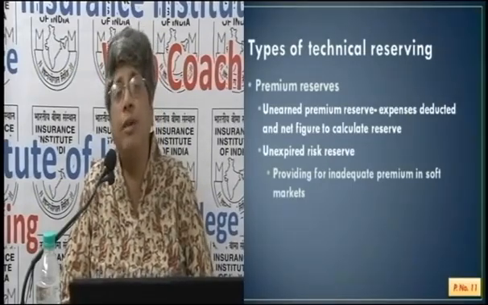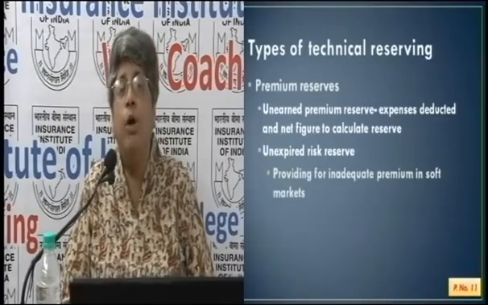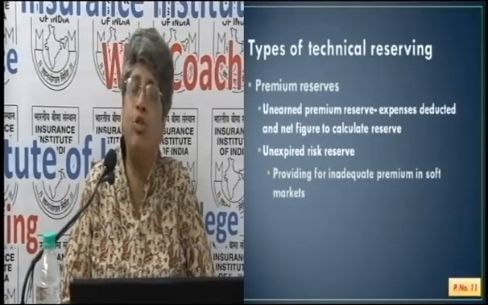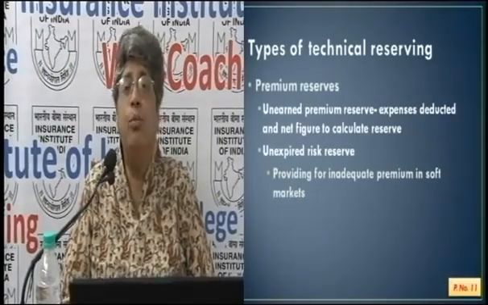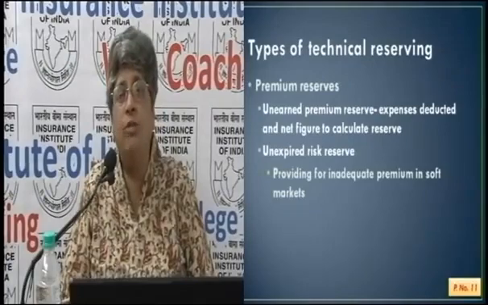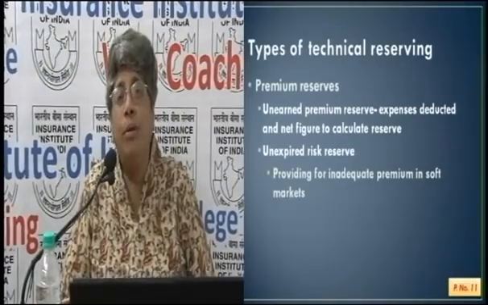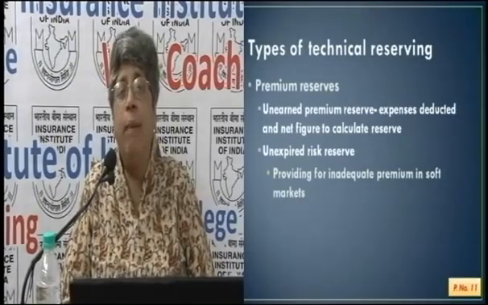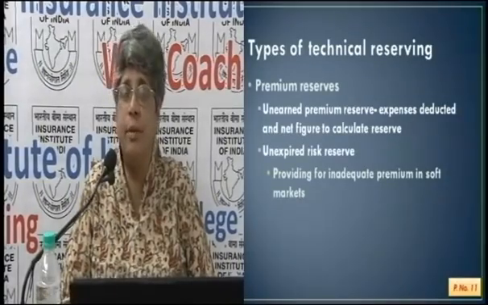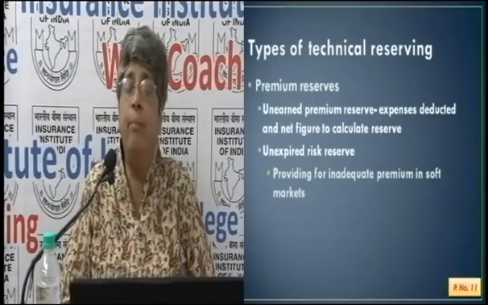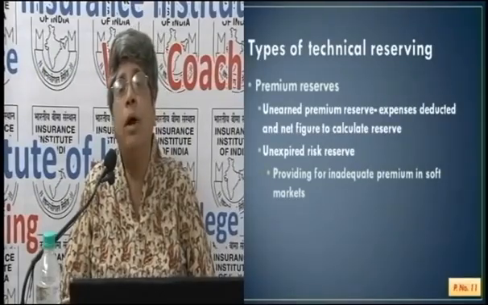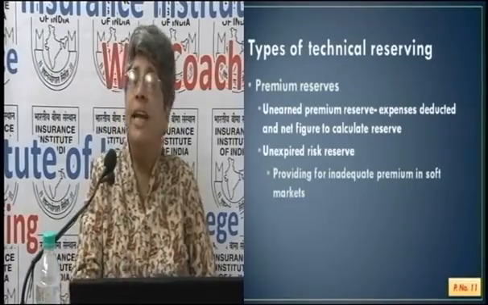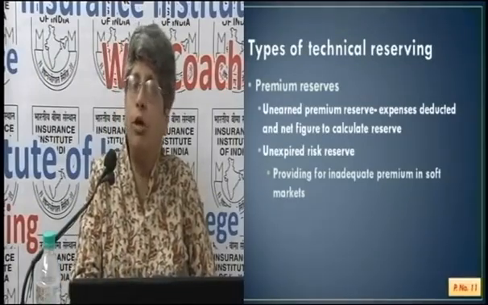So this was a concept that was followed in the past. Now insurance companies have been dissuaded. Regulations have come in to make sure that you do not do such things. You arrange for premium, because shareholders also want to see what the operating profits are. So providing less will impact the next year's financial statements. So it is always necessary to make sure provisions are adequate. And so unexpired risk reserve is not continued.